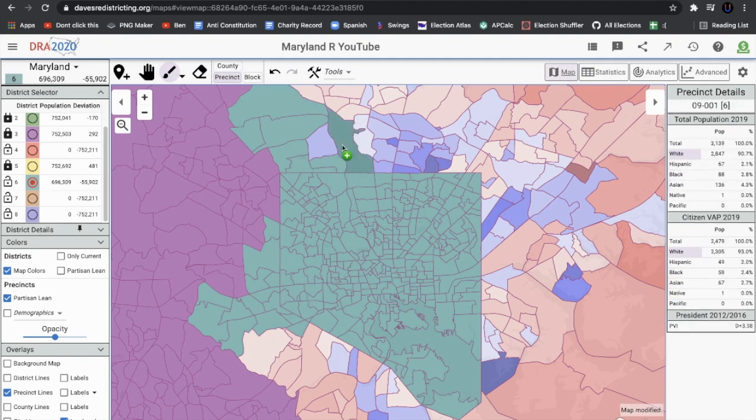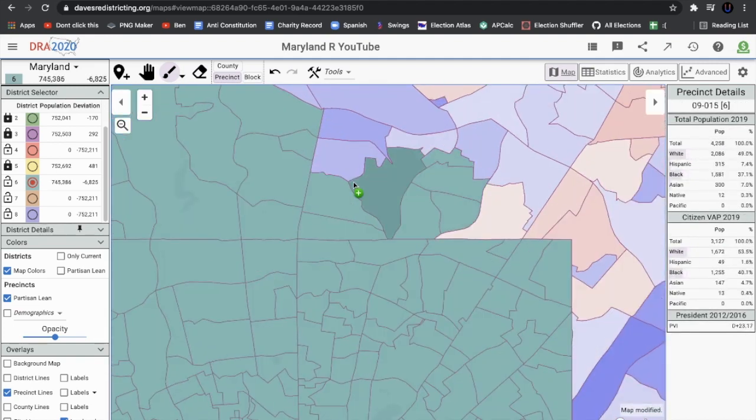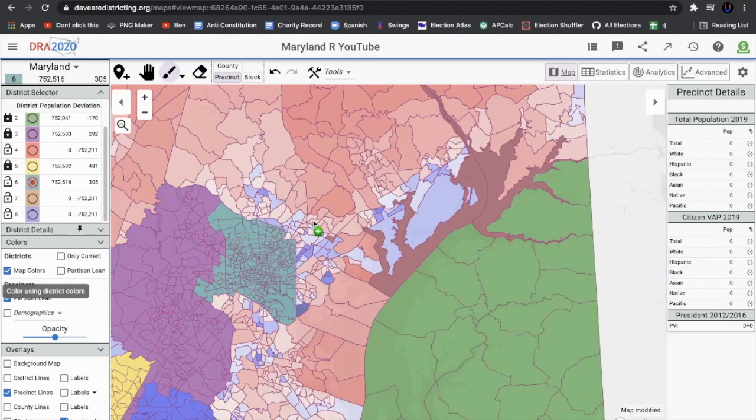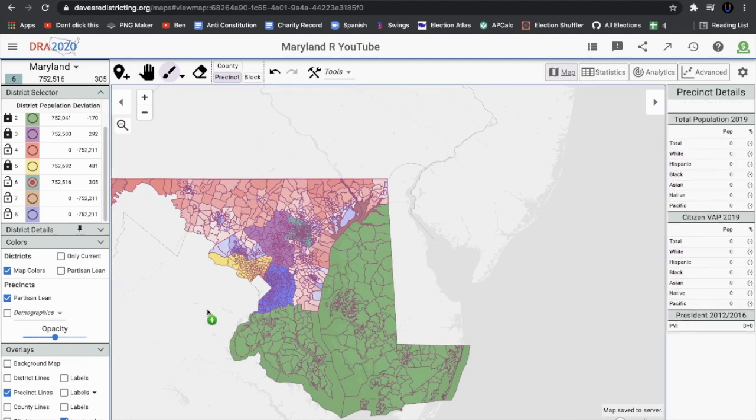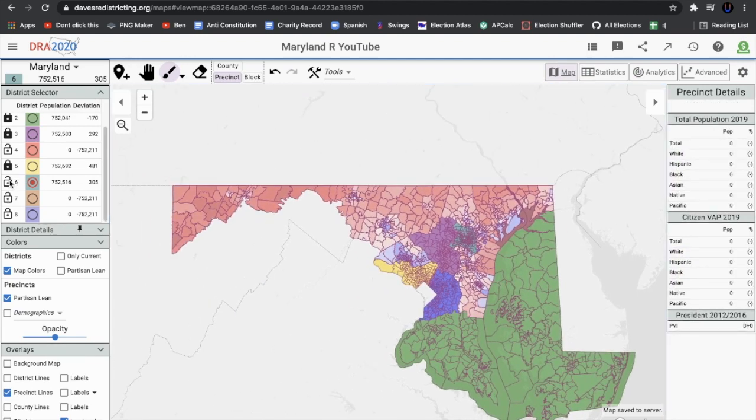So, yeah, putting these remaining areas that are blue inside this district, we're just going to, there we go. So we've shored up this district for the Democrats. It's kind of Baltimore and the DC area. So we're going to lock these districts.